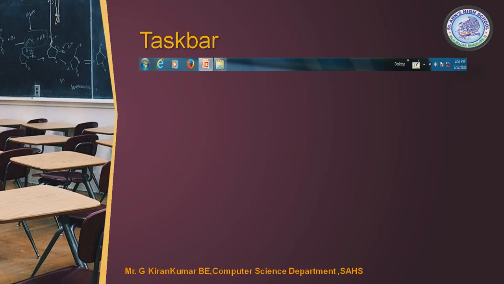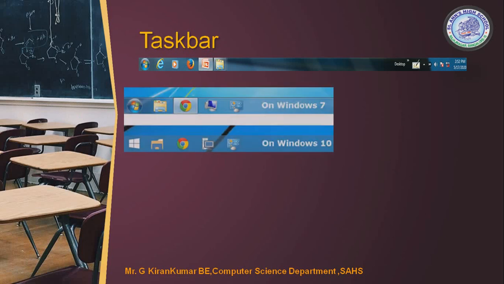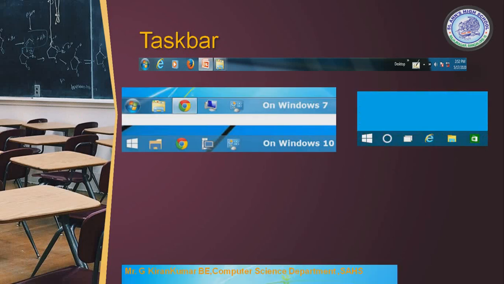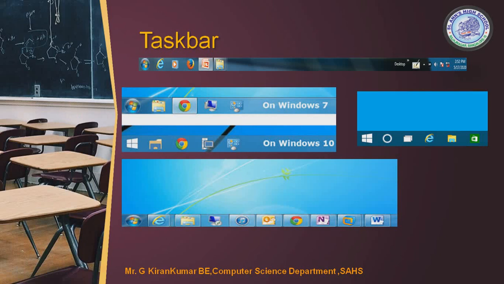Now let me show the different figures used in Windows 7, Windows 10, Mac, everything. They are all the same, only the appearance differs. Take the taskbar like a classroom of students, where each student has one quality. Like that, the Windows 7 appearance will be this, while Windows 10 and Mac will be different. Now let me show you one by one what will be present.